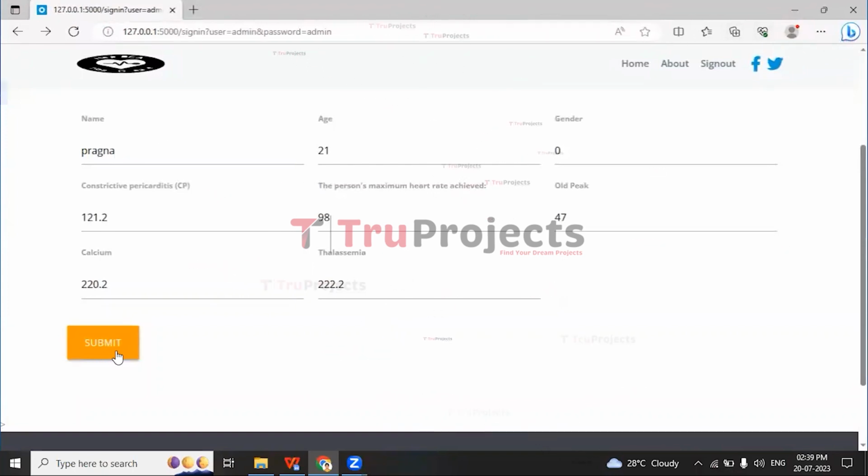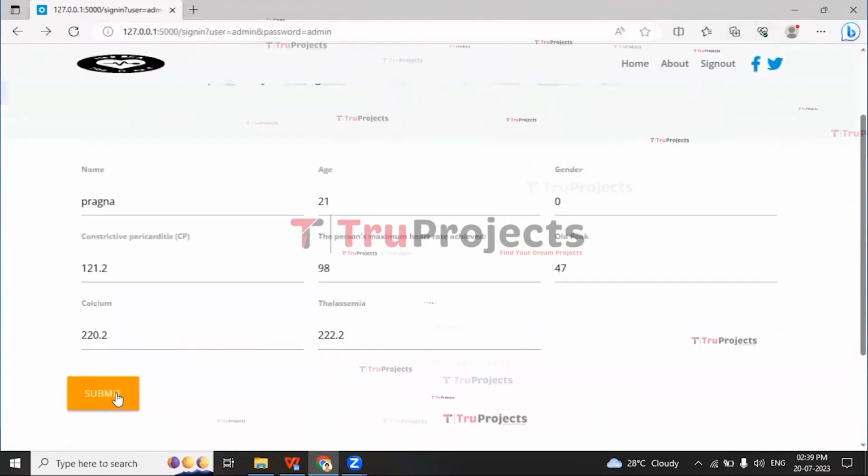And then click on the submit button to predict the heart disease.